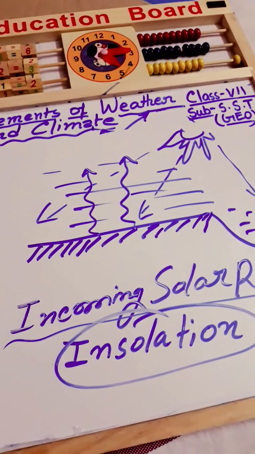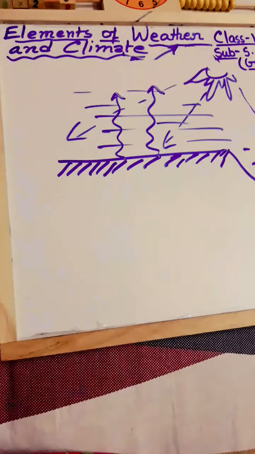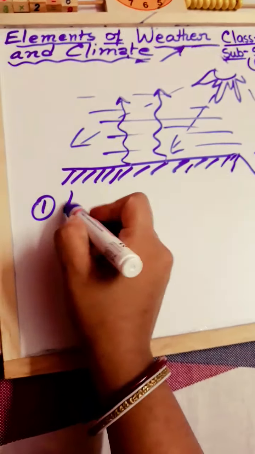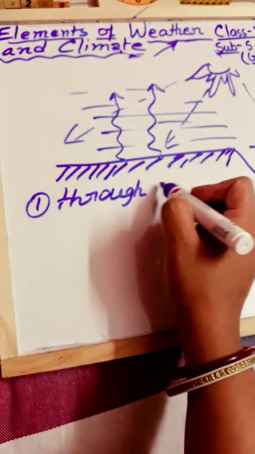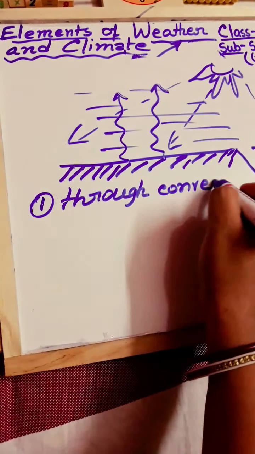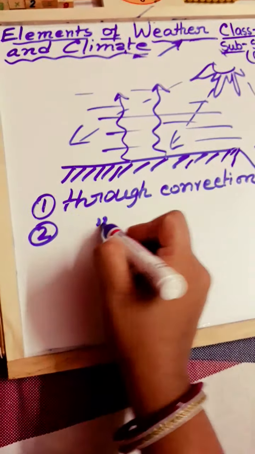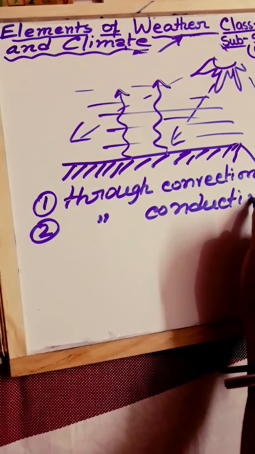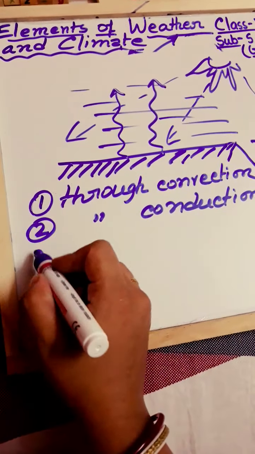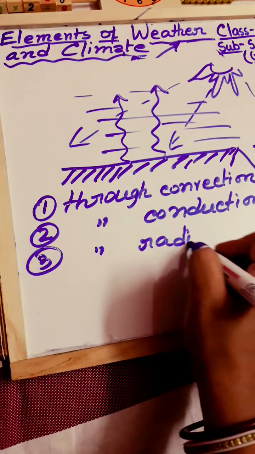Okay, so the heating of the atmosphere takes place in the following ways. Number 1, through convection. Number 2, through conduction. Number 3, through radiation.